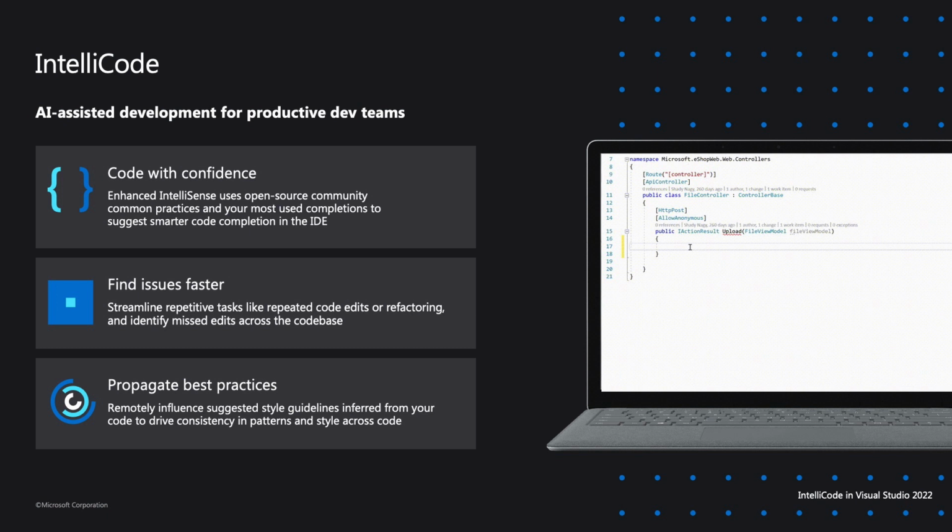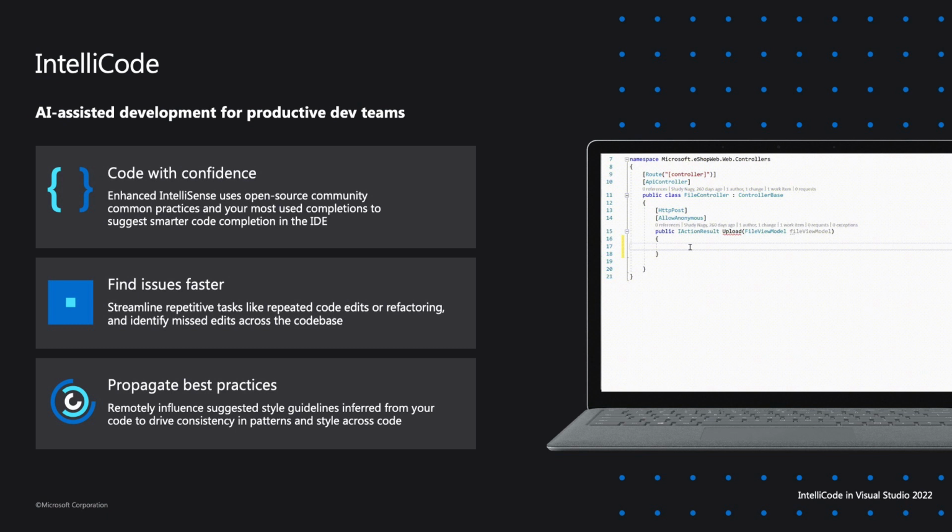Also, it's going to take that whole list of properties that IntelliSense gives us, and it's going to recommend the ones that it thinks we are most likely to use next, based on common coding patterns. Furthermore, IntelliCode can actually go and scan our own code bases in our organizations and learn the habits and practices of our own developers and start giving us recommendations to drive consistency across the code base.